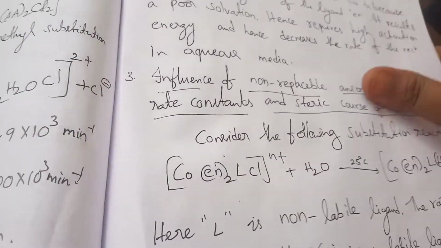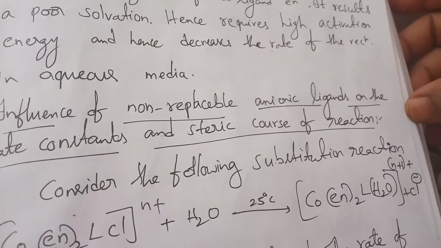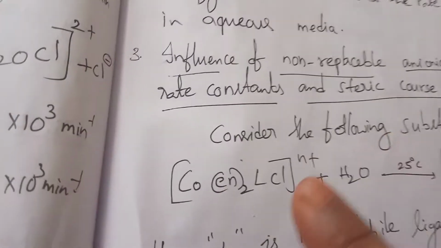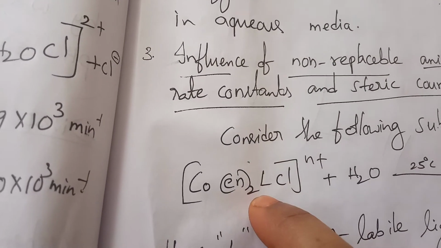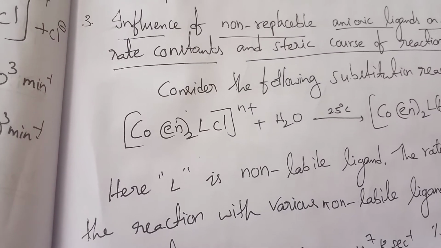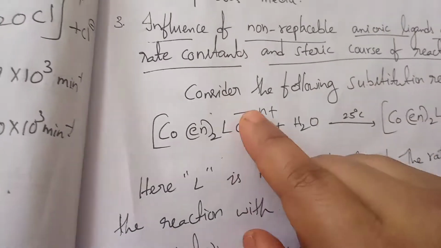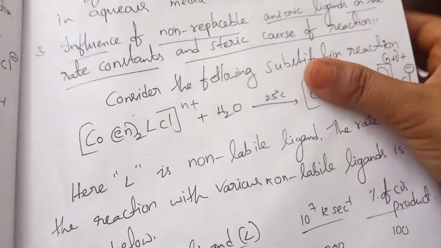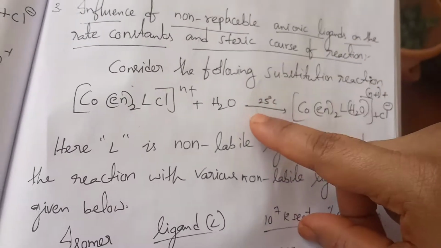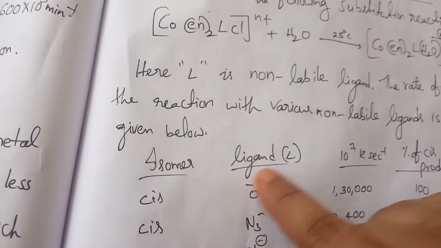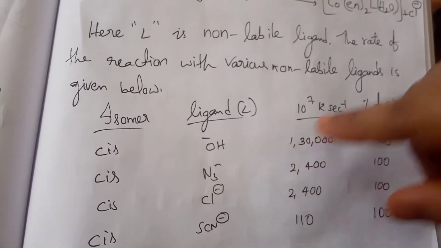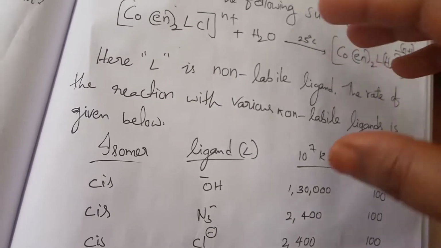Again, the influence of the non-replaceable anion ligand on the rate constant and steric course of the reaction. Again we observe this is a labile ligand, and this is a non-replaceable or non-labile ligand. They studied many examples, and they give some data. What is the effect of the non-labile ligand on the rate of reaction? At room temperature only they observed. In the presence of a ligand, we observed OH minus, azide, chloride, thiocyanate and NO2 minus. The next example is there, and we observe the rate of reaction.